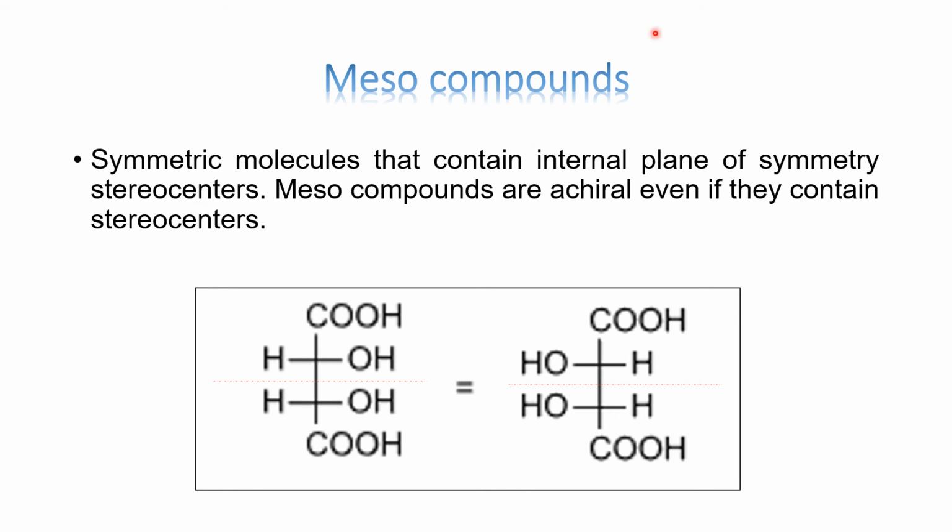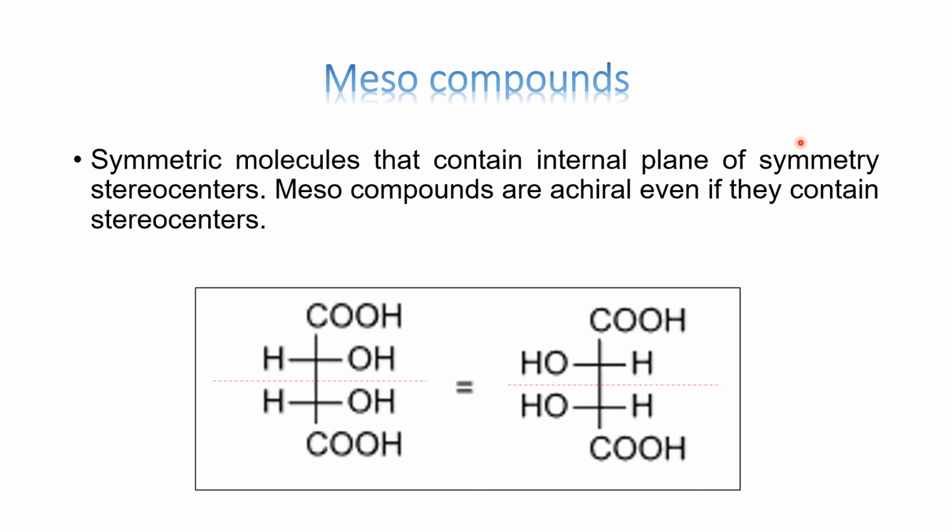We have something called meso compounds. We have seen that carbon, when it is attached to four different groups, it becomes asymmetric. So it is not symmetric. That is why it is having optical activity. But meso compounds are such isomers which are symmetric molecules.